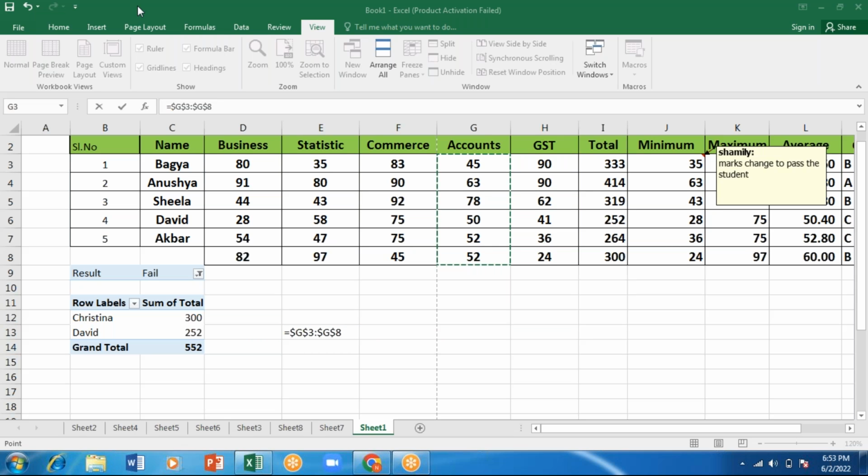Okay, if I'm inserting one function inside another function, what is it called?